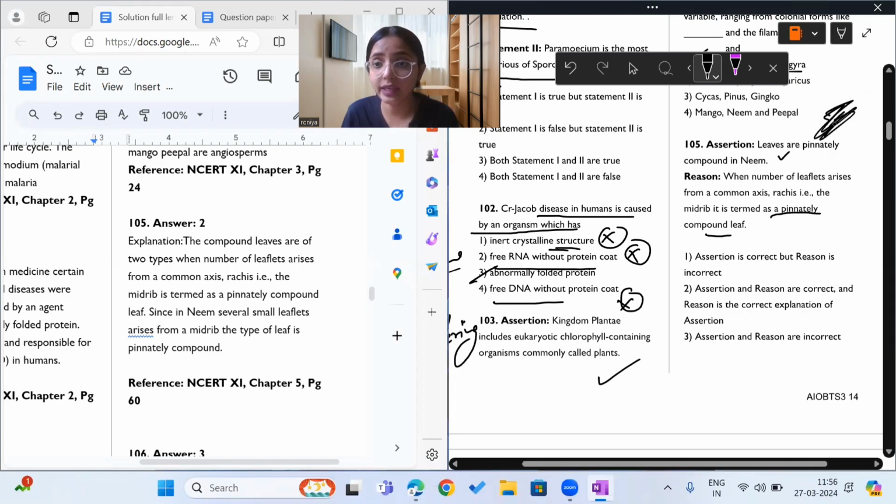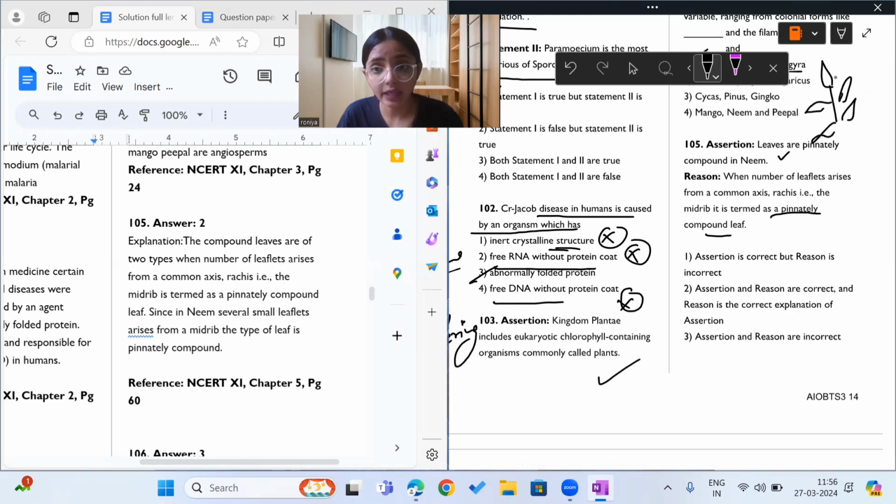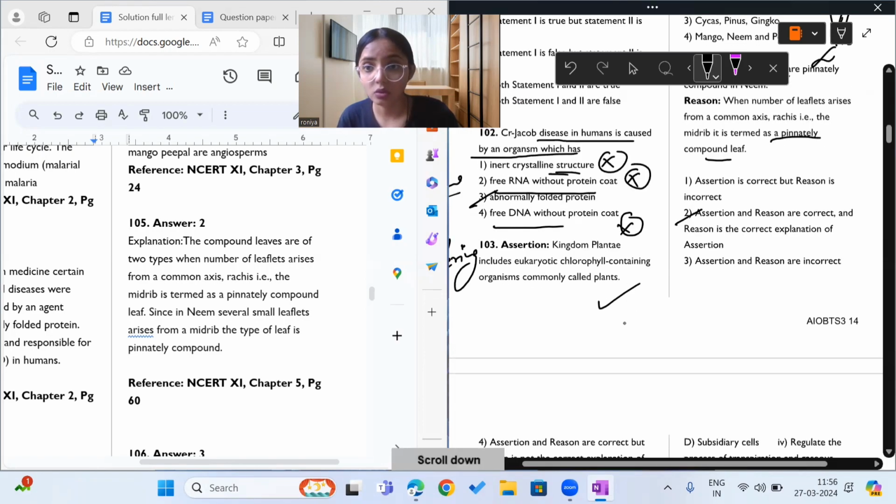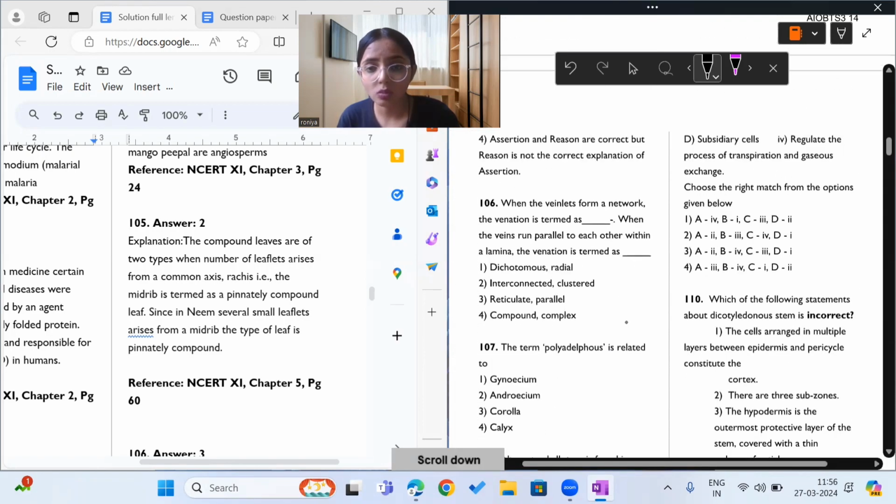The reason is explaining why the leaf present in neem is called a pinnately compound leaf, because leaflets are arising from the rachis from different points and the rachis is the common axis. So the answer to this question would be: assertion and reason are correct and the reason is the correct explanation of the assertion. That is option 2. Moving on to the next question, 106.